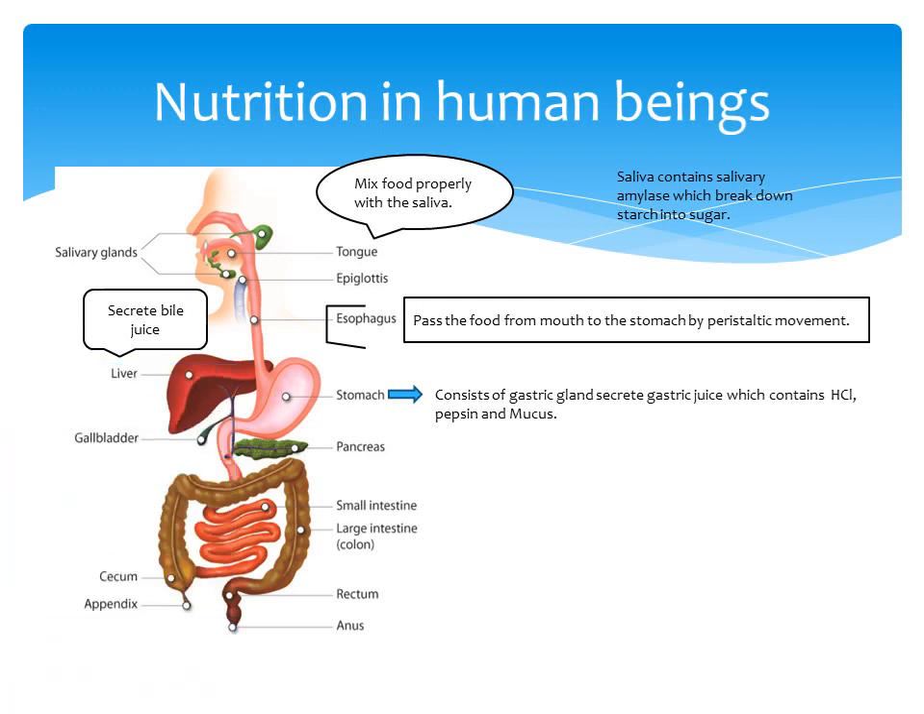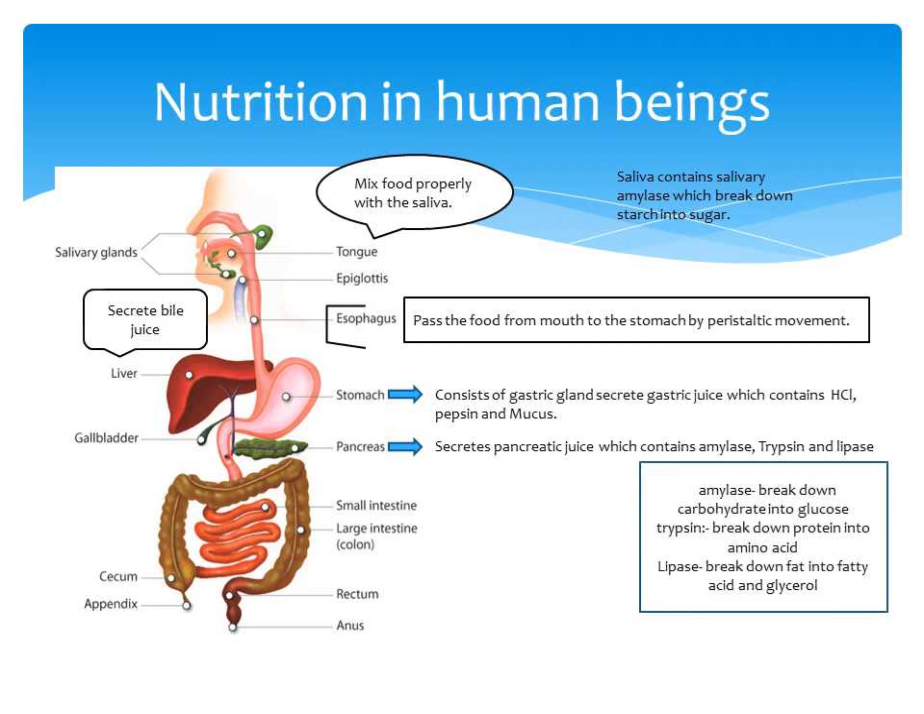Then the pancreas secretes pancreatic juice, which contains the enzymes amylase, trypsin and lipase. Amylase breaks down carbohydrate into glucose. Trypsin breaks down protein into amino acids. Lipase breaks down fat into fatty acids and glycerol.